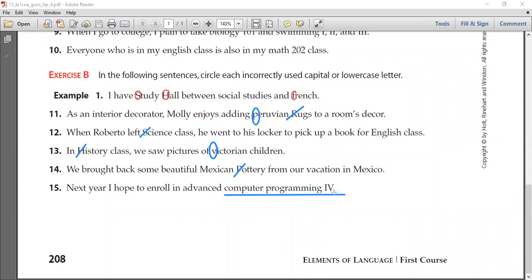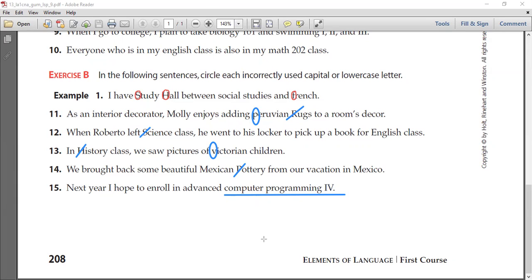So here, Yusuf, remember, computer programming is not a language. However, we see a Roman numeral associated with it. So what do we do with the capitalization of computer programming, Yusuf? What do we do?